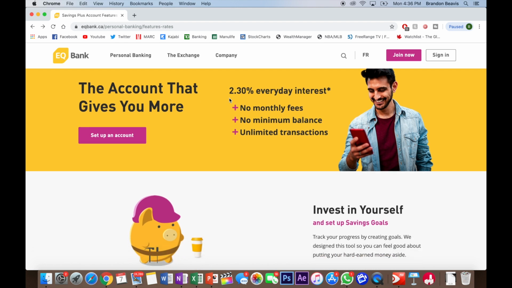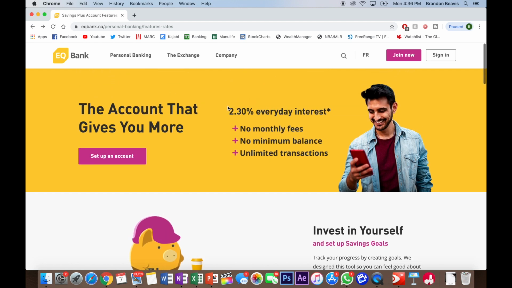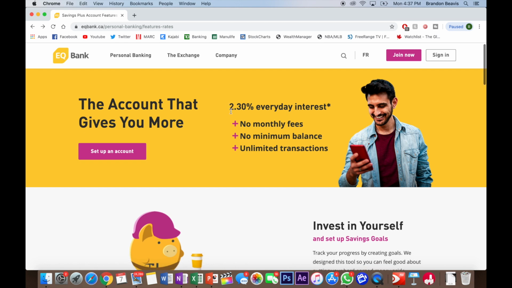Because if you've recently heard about EQ Bank, you've likely heard about their high everyday interest rate of 2.30%, which when you look at the landscape out here in Canada, is definitely up there. I wouldn't say that it's the absolute highest, but it is a very, very respectable interest rate to pull in for a high interest savings account. In fact, when you factor in all aspects such as fees, the user interface, the credibility, the interest rate, all of that combined, to me, there's no question that this is the best option for Canadians. I'll go on to explain why as we go through the video.